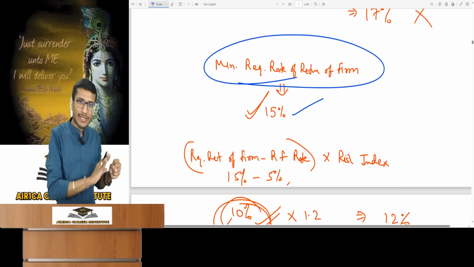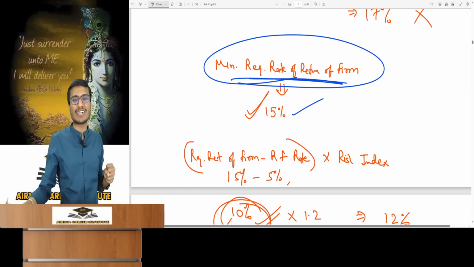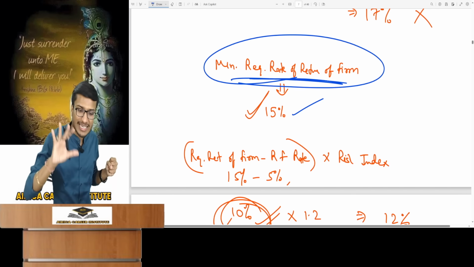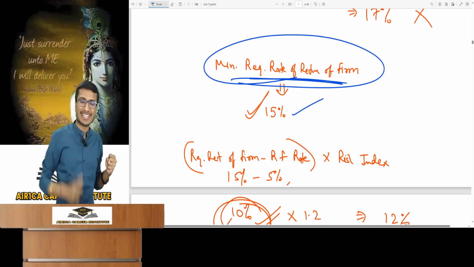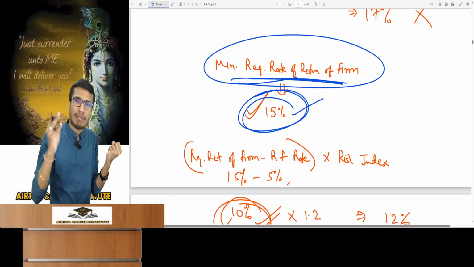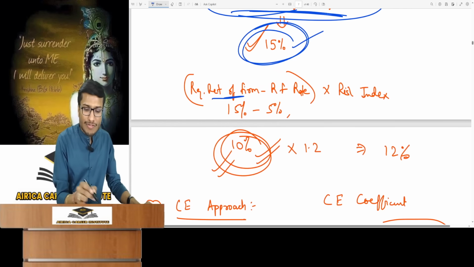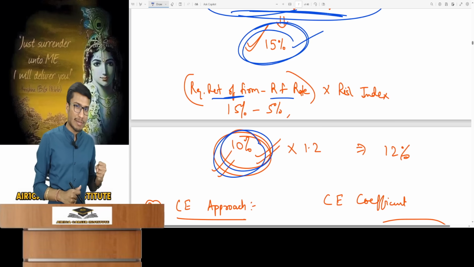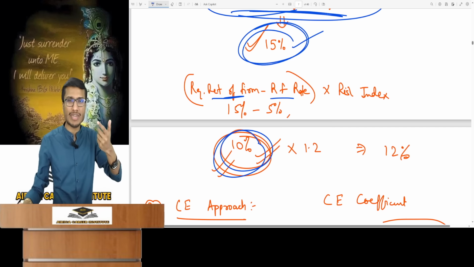For existing projects, I would already know how much return I need since I'm already running the business. I'll have a firm's minimum required return. I need this much return from existing projects. This is assumed. Now avoid other interpretations and we won't discuss all that. Understand what I'm explaining. From the existing project, I need a 15% return. Tell me, can I calculate the risk premium for this existing project? So if my risk-free rate is 5%, then the firm's required return minus that rate is 10%. Sir, for existing projects, I need a 10% risk premium. Sir, what's my new project's RADR? A 5% risk-free rate and a 10% risk premium for 15%.